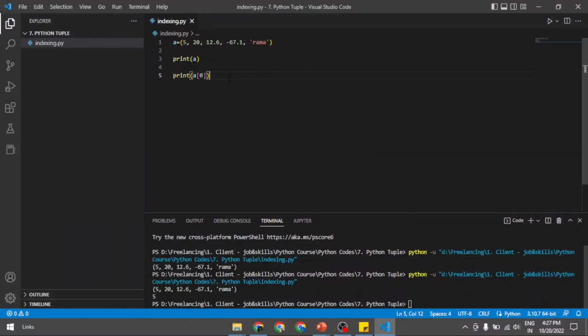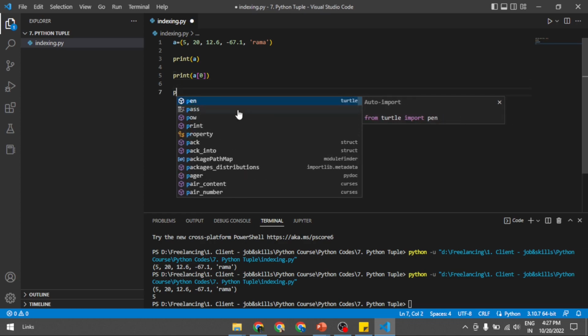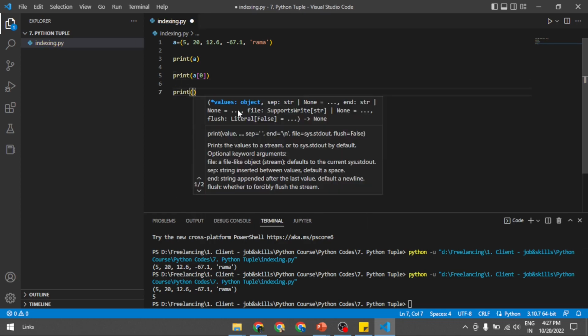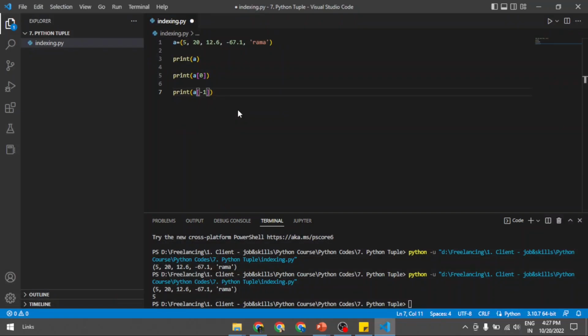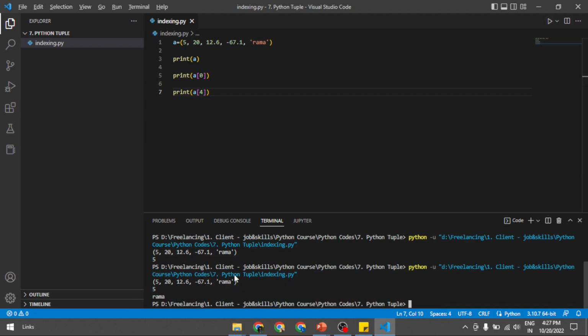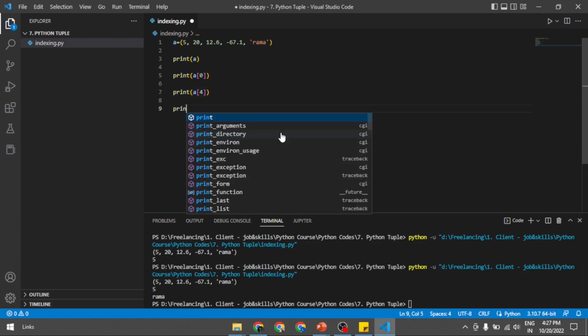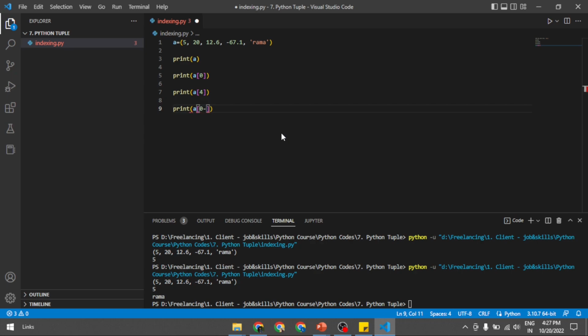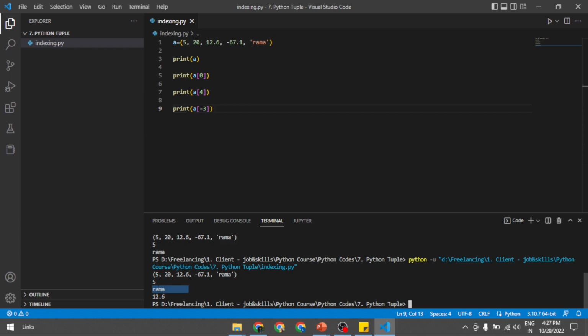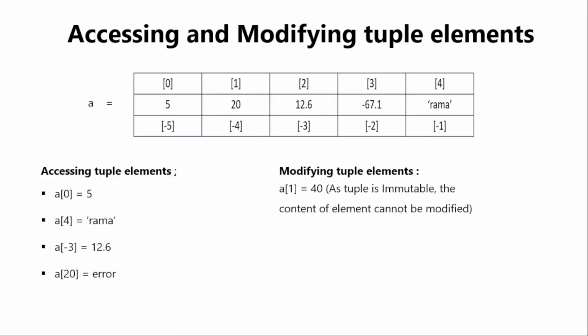Then a of 4. a of 4 is Rama, and it's a string. Then a of -3, it's 12.6, and I have listed the same.